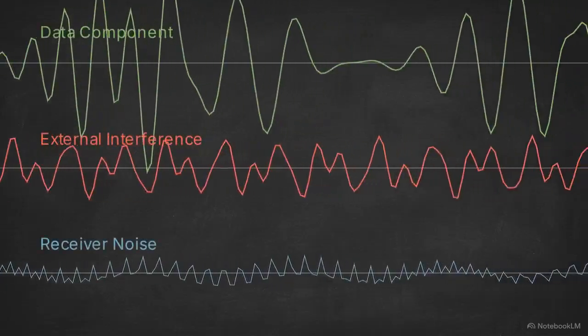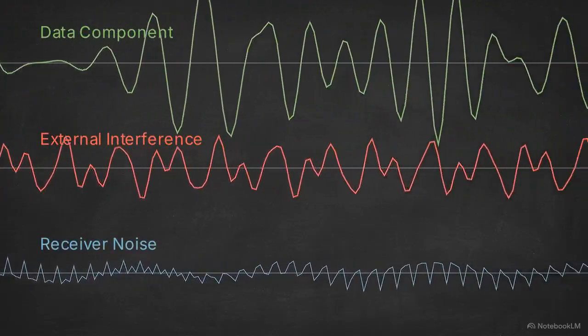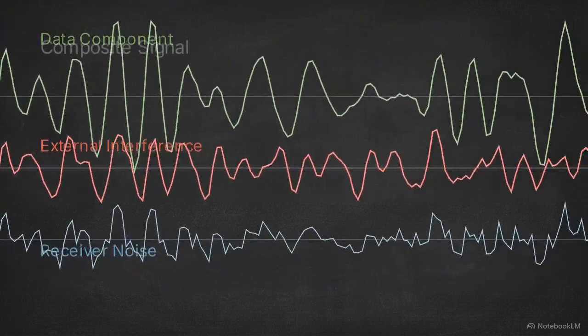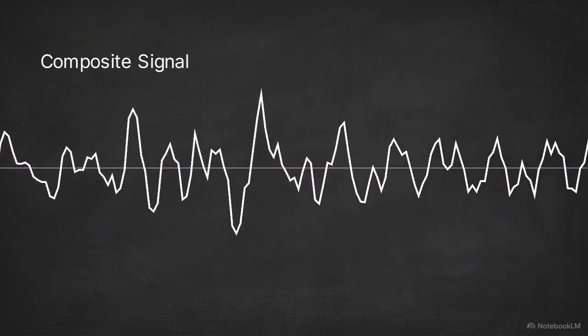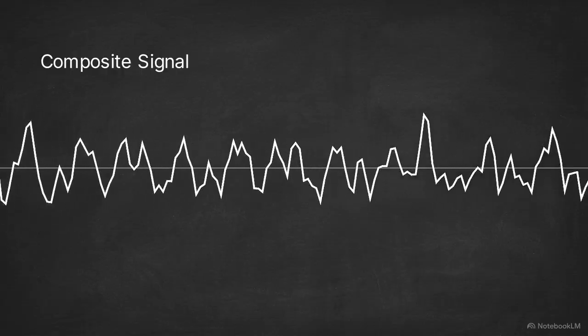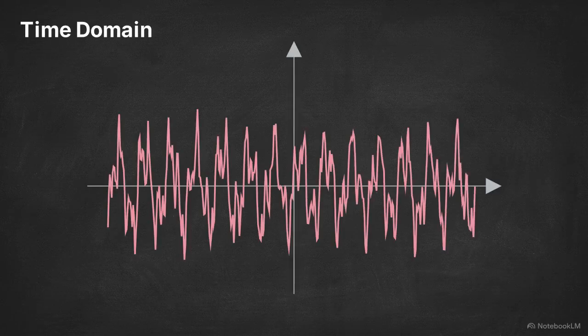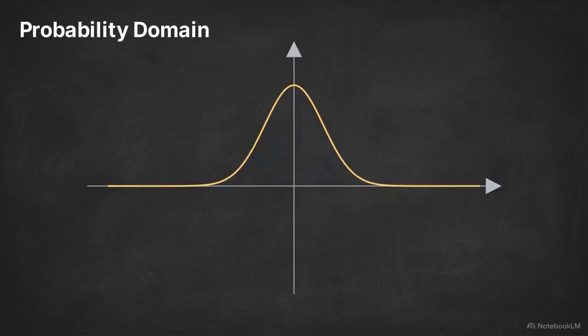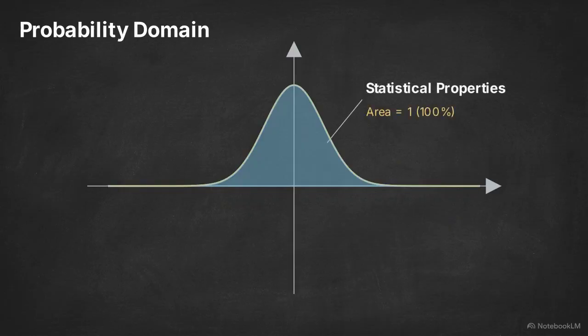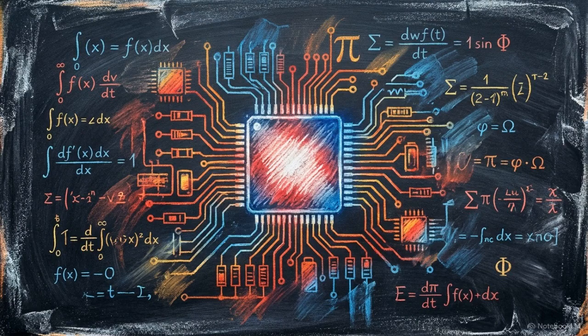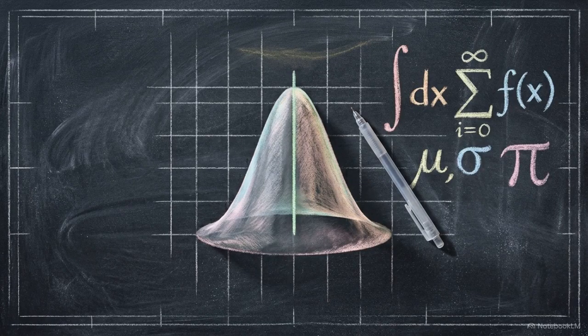When you stack the unpredictable data, the external interference, and the internal thermal noise, the result completely distorts any clean, deterministic waveform. Because we cannot compute the exact future voltage of this distorted composite, we have to evaluate its statistical properties instead, such as the average spectral distribution of its power. The realities of hardware heat and channel interference require a shift in approach. Engineers must use calculus to characterize the signal's statistical behavior rather than its exact time domain coordinates.